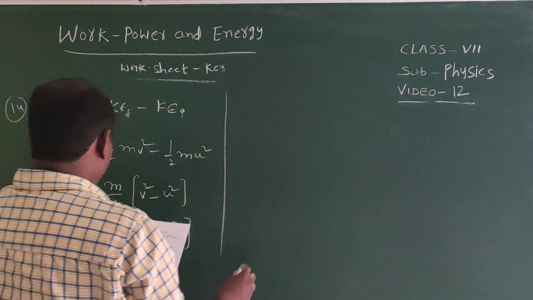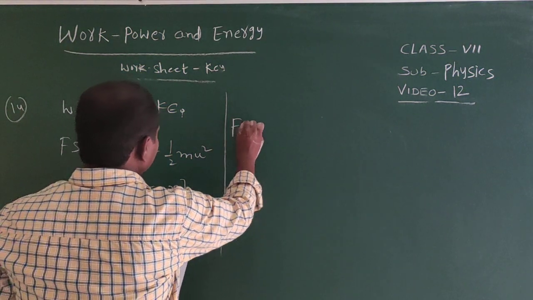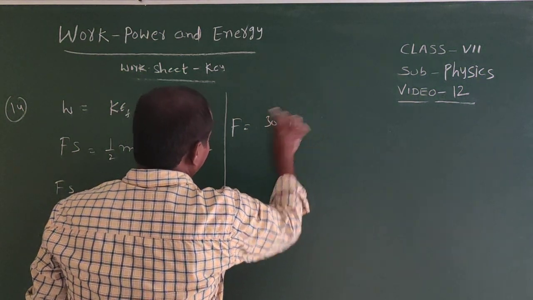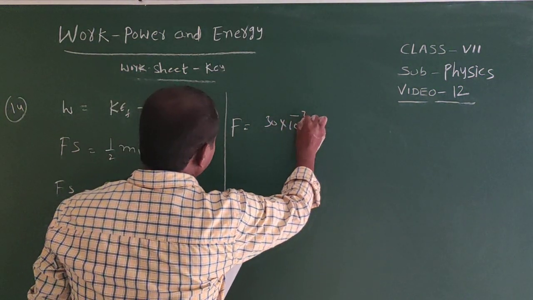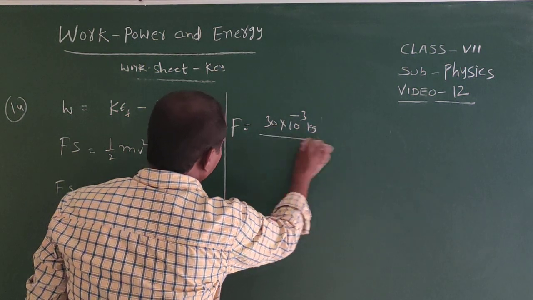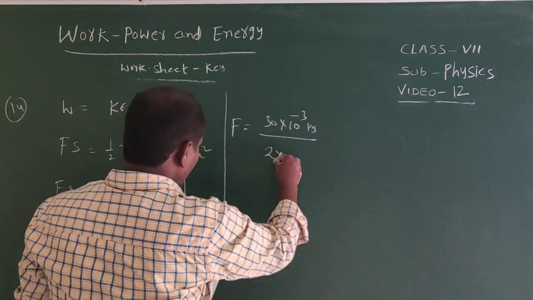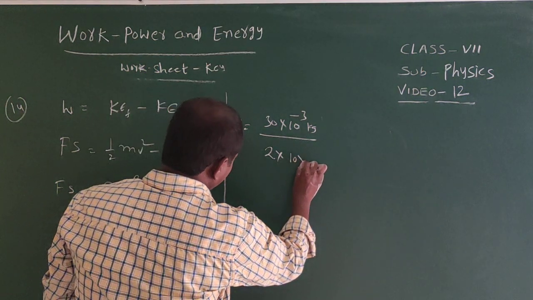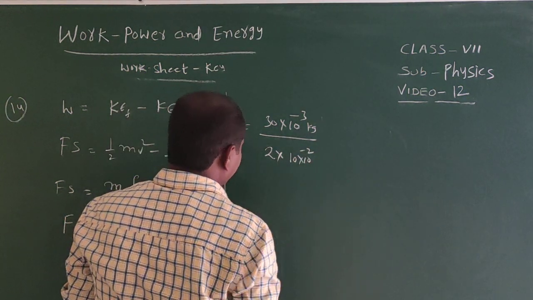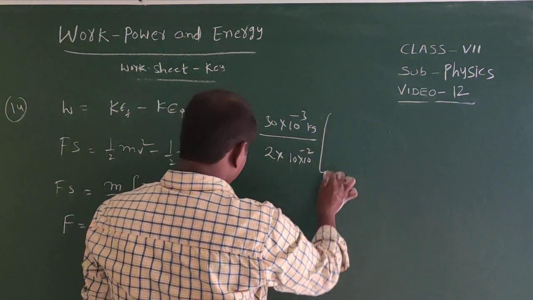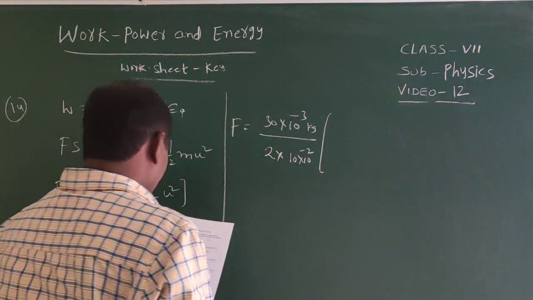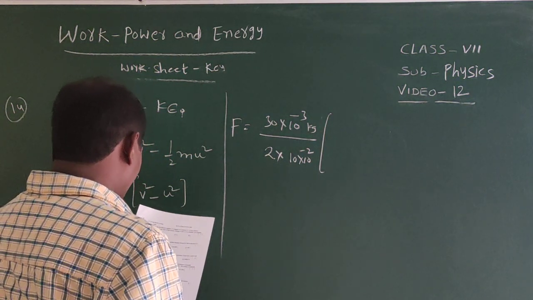Now mass equal to 30 grams. We can write 30 into 10 power minus 3 kg by 2 into 10 centimeters, 10 into 10 power minus 2 meters, into speed is given, that is equal to 400.